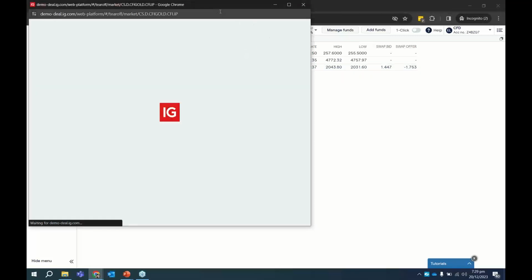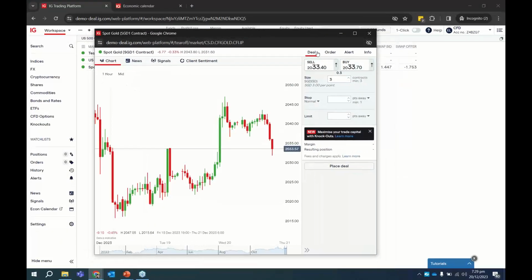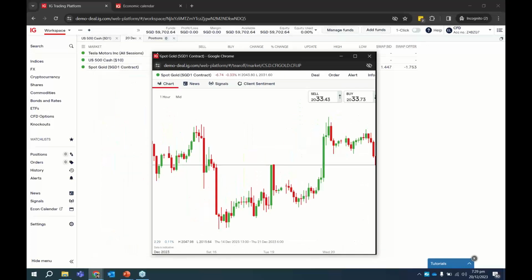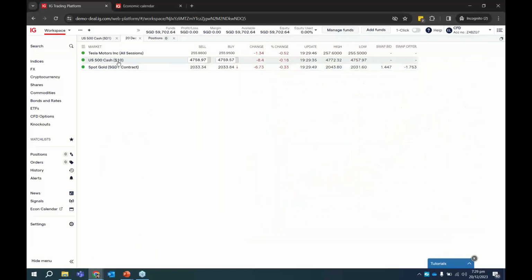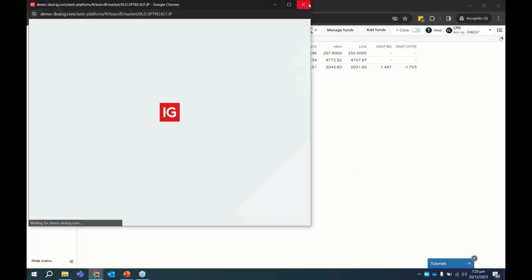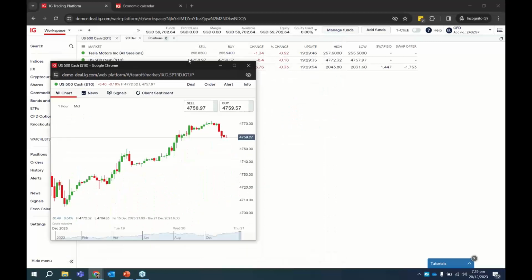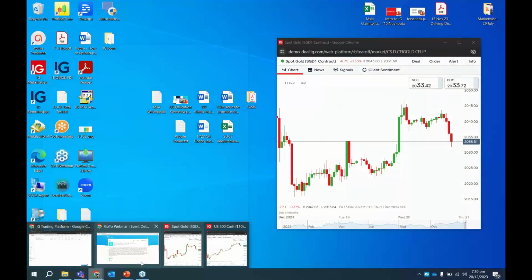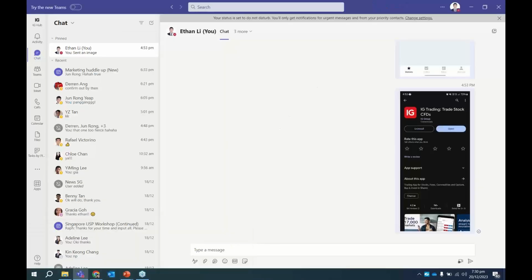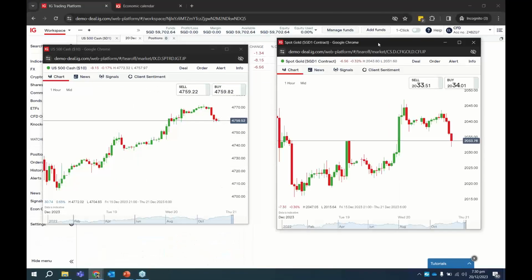When I click on it, it opens as a separate window. If you have multiple monitors, you can drag this out as well. And if you want to see many different charts, let's say I open the gold contract here and I open the S&P in another window. You can tile them up into different spaces. Just click on this, click on the other chart, and then you can lay them side by side.